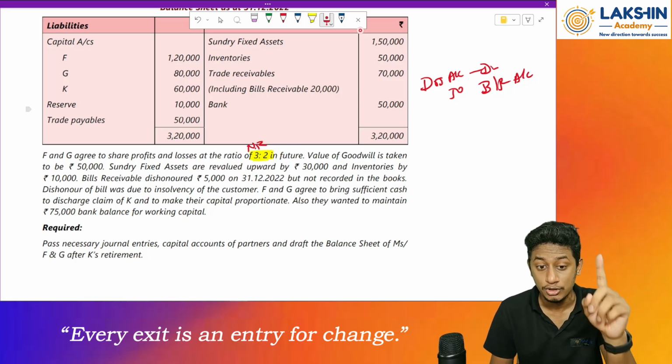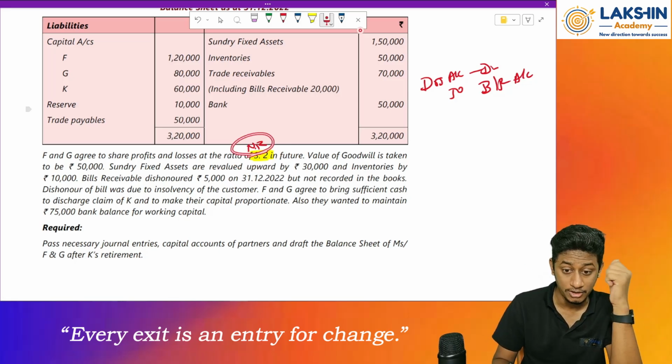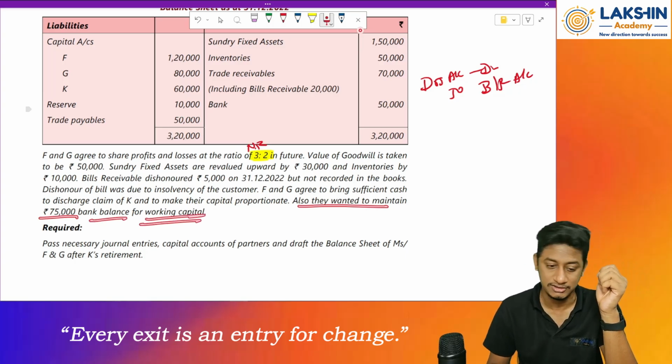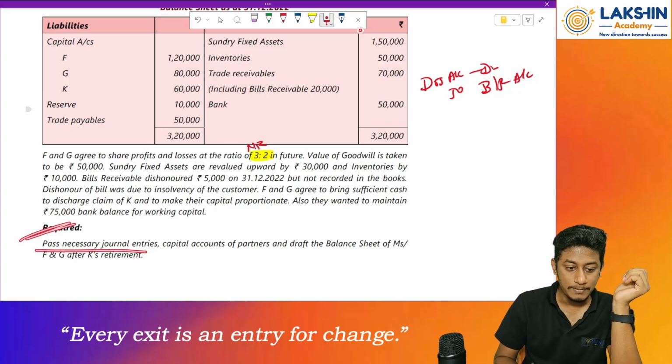Which profit sharing ratio? The new ratio. Remember this, clear? Also, they need to maintain 75,000 bank balance for working capital purposes. Okay, fine. So, what is required? Pass the journal entries, capital accounts of the partners, and draft the balance sheet for F and G after retirement.